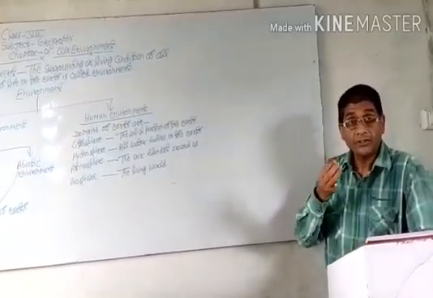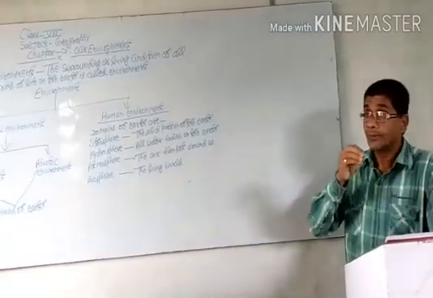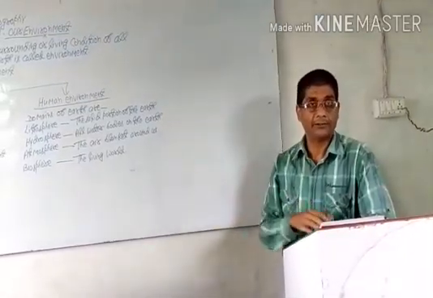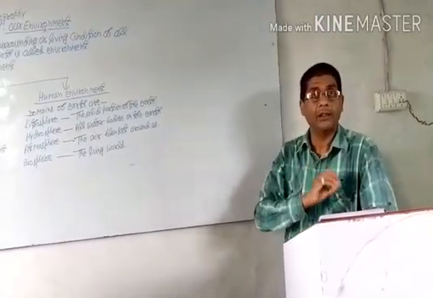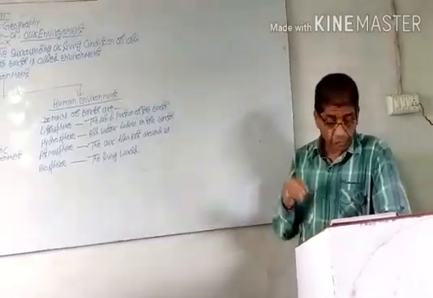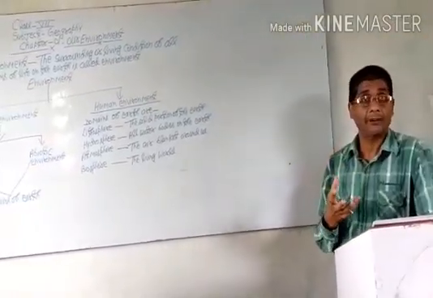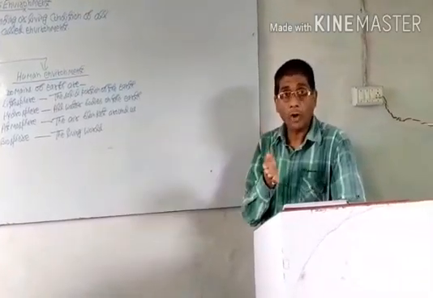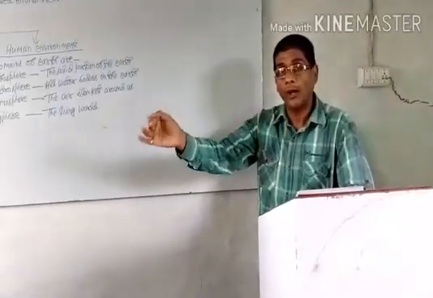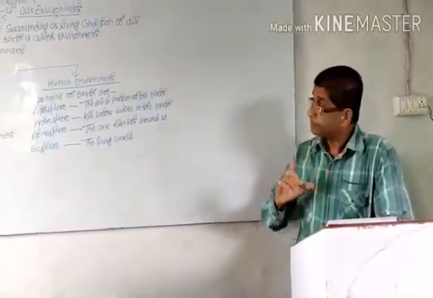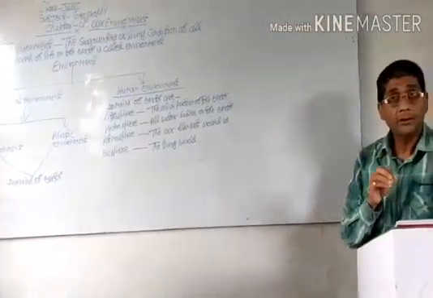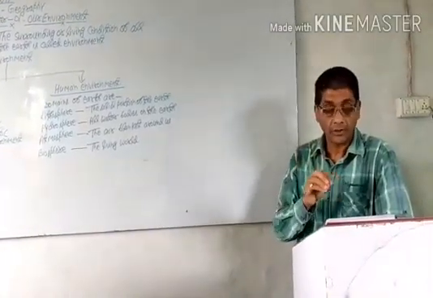We take oxygen as breath, and plants make their food through carbon dioxide. It also protects us from harmful rays from the sun reaching the earth. So you can say atmosphere is a very important layer, an important domain of earth.